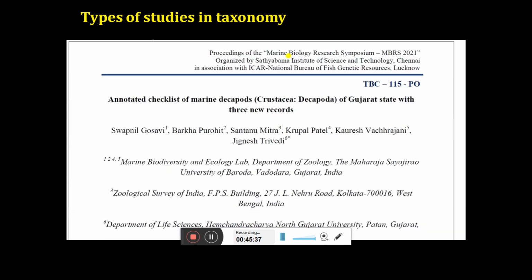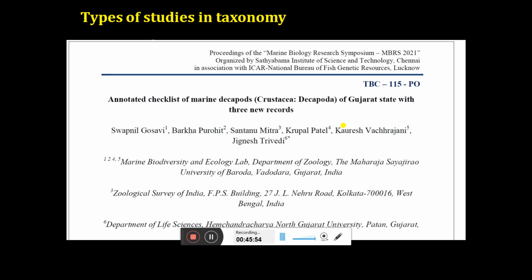Now, what kind of studies can we do in taxonomy, where can we publish a paper, or what kind of papers can we publish by working in taxonomy? The first one is the species checklist. Why a species checklist? Because this will serve as the baseline data for your research. For example, here you can see an annotated checklist of marine decapods of Gujarat state. I am working on the decapod crustaceans of Gujarat. So before you start your work, you should know what is already published or what is available.